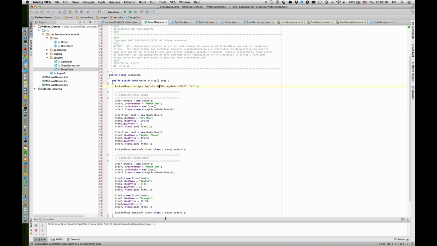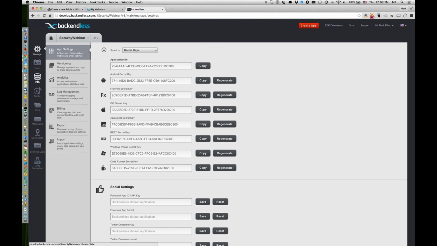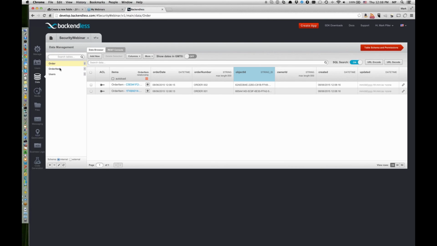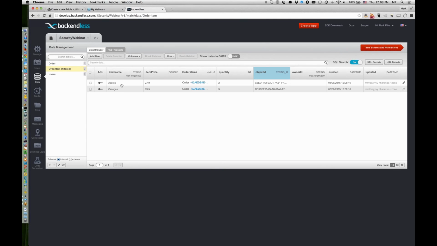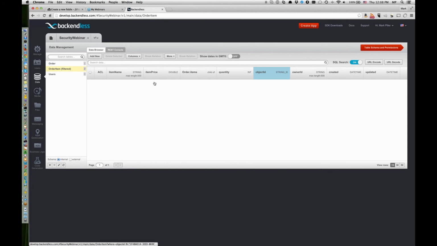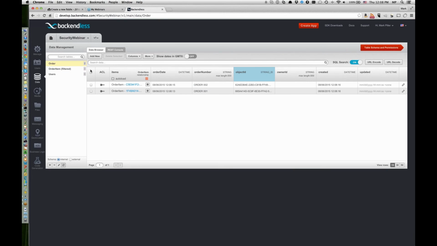All right, so now all the data is already in the backend, and if we click on the console and switch to data, we will see that now we have 2 order objects, and each order object has a collection of order items. If we click on the link, it will show you the order items that belong to the order that we clicked from. Here's the order number 001. We click on that, and we know that it contains an order item HTC One and Apple iPhone. So now we have this data populated in the backend, and notice that we didn't have to create tables by hand.